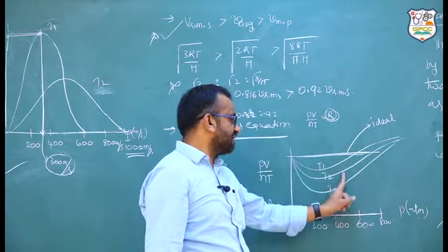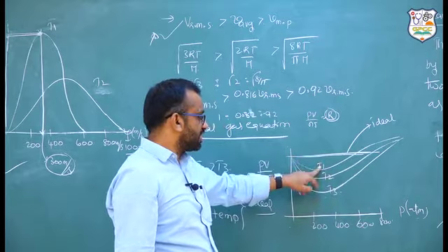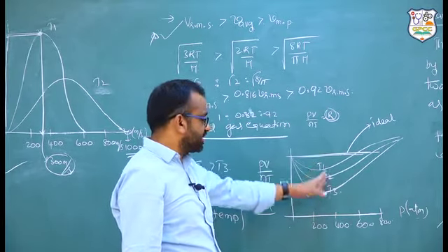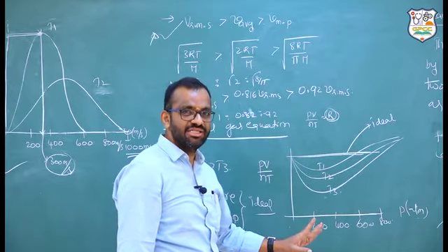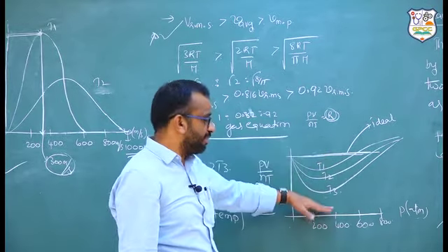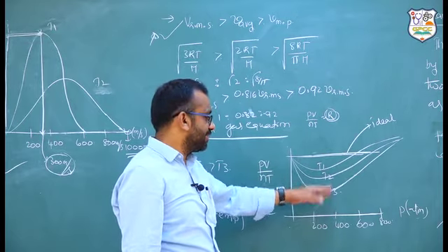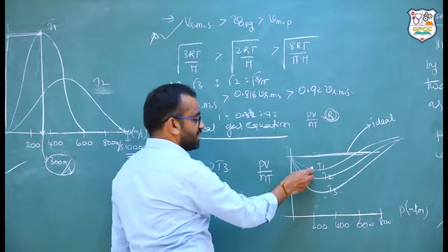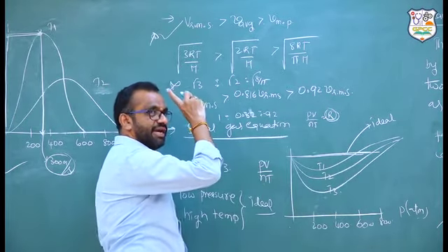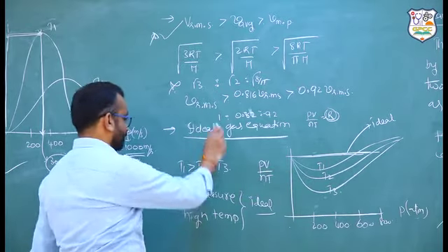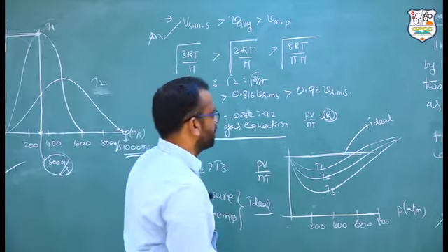So these are actual gases. Which is closer to ideal? T1 is closer. Therefore, at high temperatures and low pressures, gases behave like ideal gases. This one has more deviation from ideal gas, so its temperature is going to be low. From this, T1 is the higher temperature, because gases at high temperature and low pressure follow the ideal gas equation. So this is important. These are two expected questions.